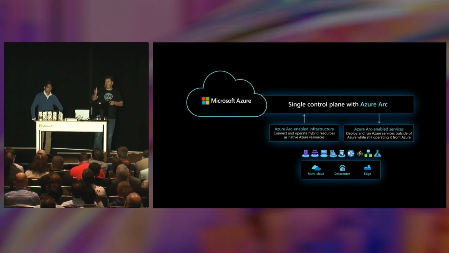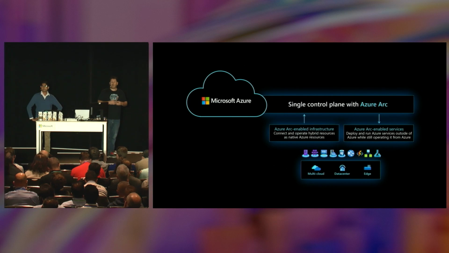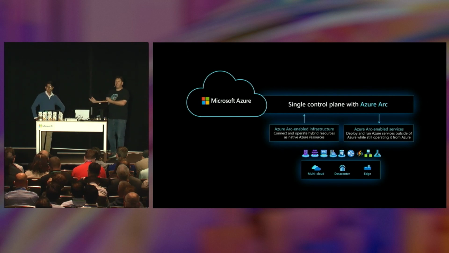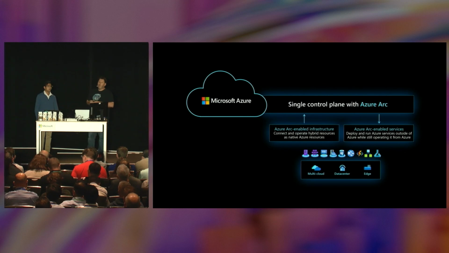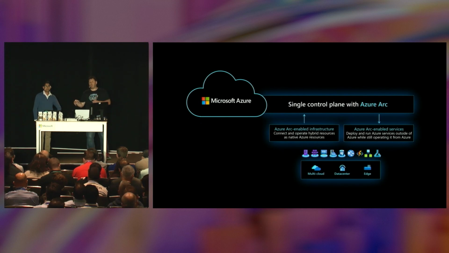So that's one thing, right? How do we take servers and how do we take Kubernetes clusters, which is a very important concept, how do we bring those into our control plane, and why do we actually do that? So that's what we're going to talk about today. But the other piece of that, Azure Arc is really a bidirectional thing, right? It's not just about sucking those resources that are deployed outside of Azure and bringing those into the control plane. It's also about being able to deploy Azure services outside of Azure, okay, on top of Kubernetes clusters, okay?